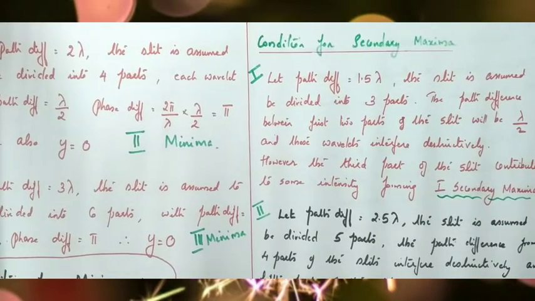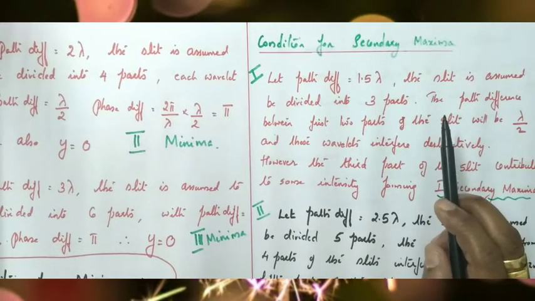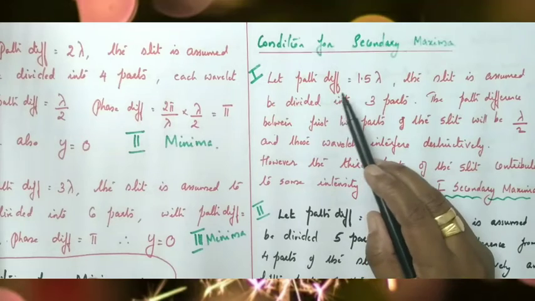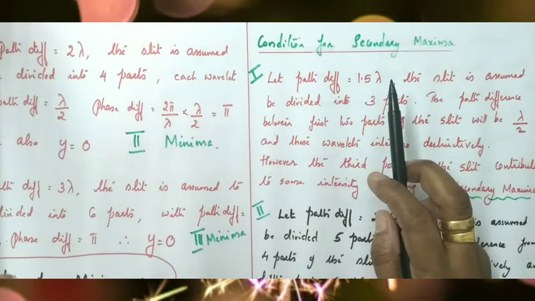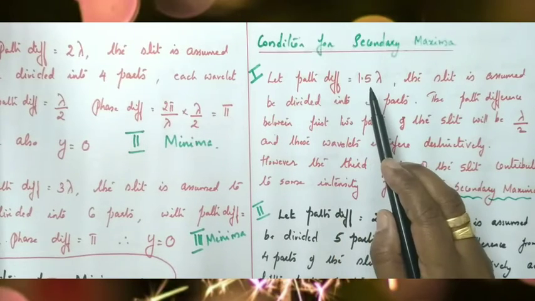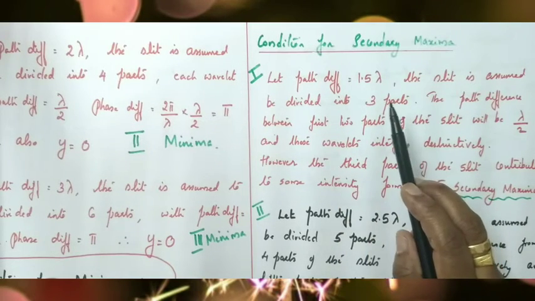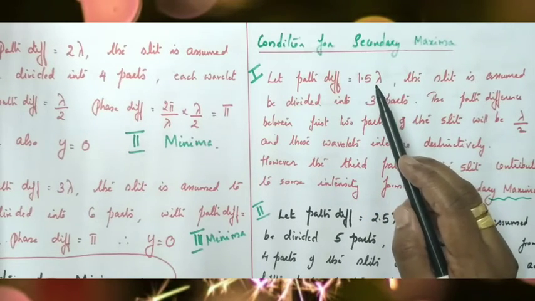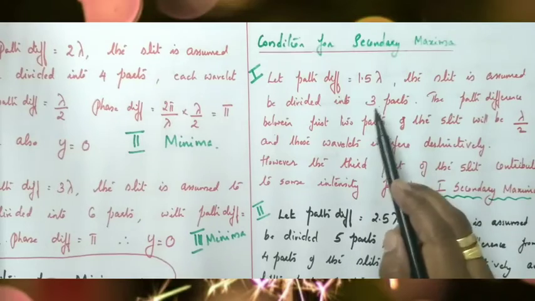In diffraction pattern, the maxima, the bright fringes, are called secondary maxima. The central region is called central maxima and the other bright fringes are called secondary maxima. First we take path difference equal to 1.5 lambda. If path difference is 1 lambda, 2 lambda, 3 lambda, 4 lambda, etc., minima are formed. Similarly, if path difference is equal to 1.5 lambda, into how many parts is the slit assumed to be divided? 3 parts, because each one has path difference lambda by 2. So lambda by 2 into 3 is 1.5 lambda. So if path difference is 1.5 lambda, the slit is assumed to be divided into 3 parts.